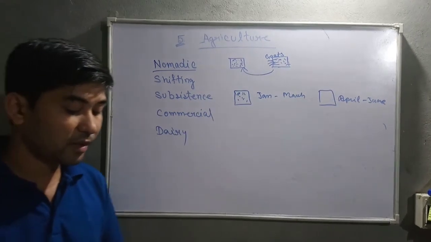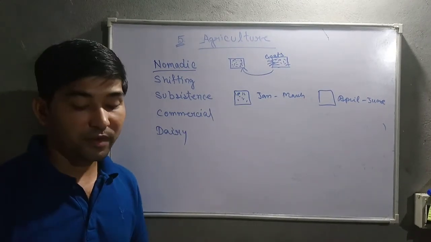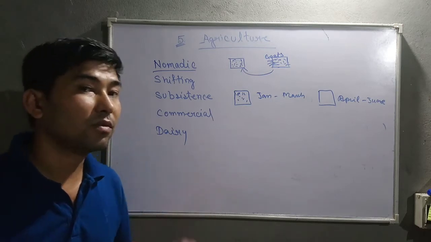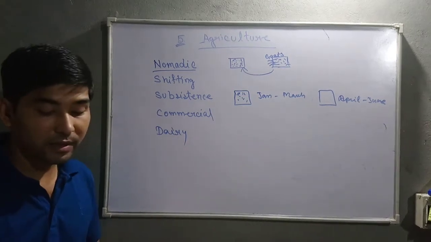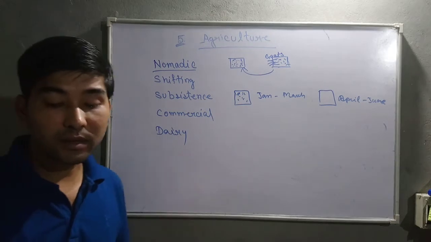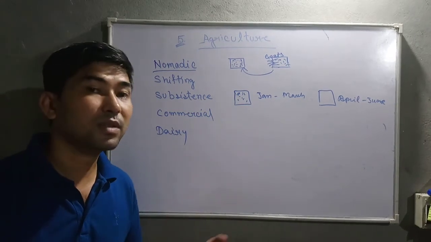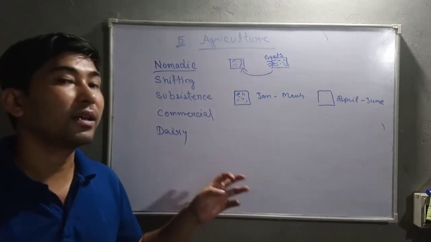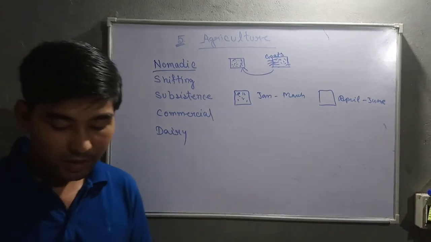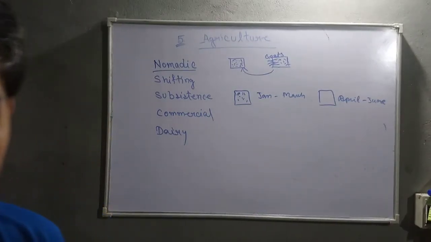Next comes ranching. It refers to raising livestock for meat or wool, etc. Then dairy farming, the rearing of cattle on a large scale on the outskirts of cities for dairy and dairy products. Now let's talk about major crops.